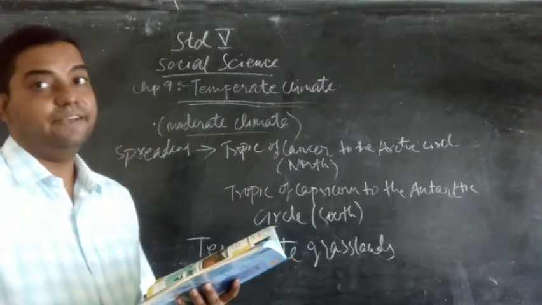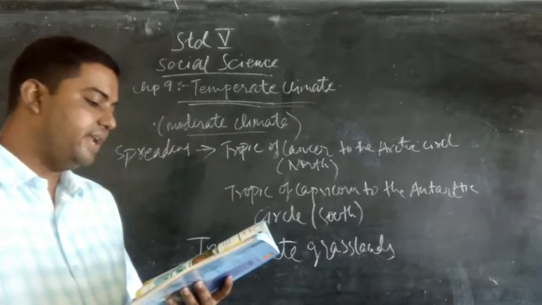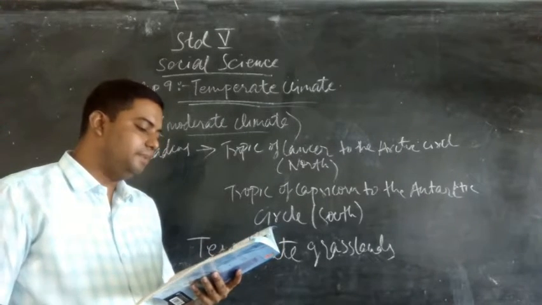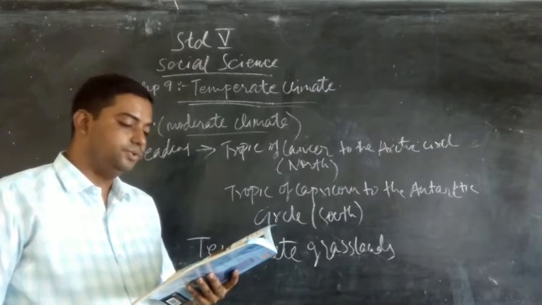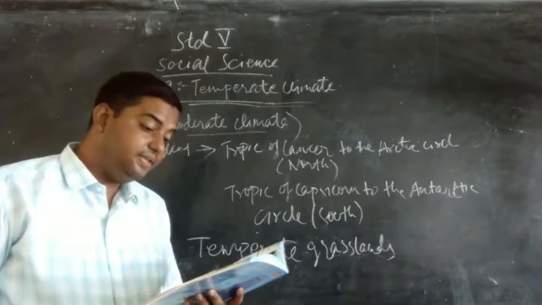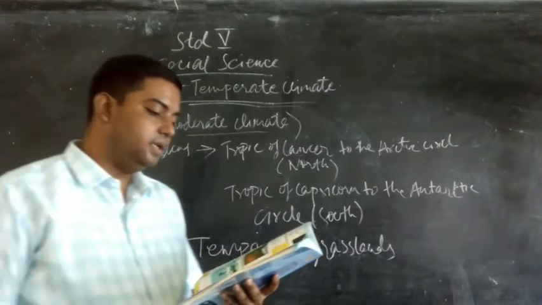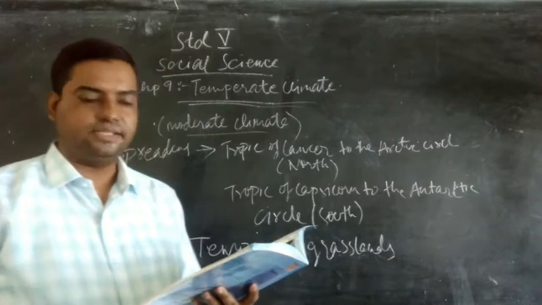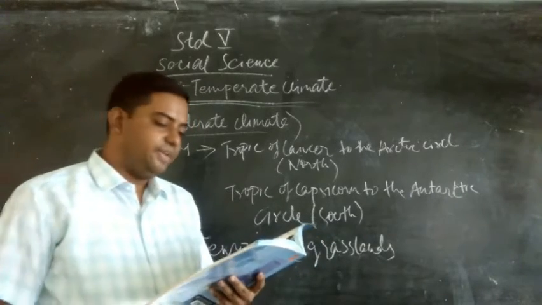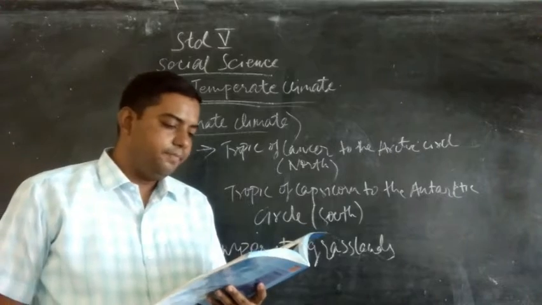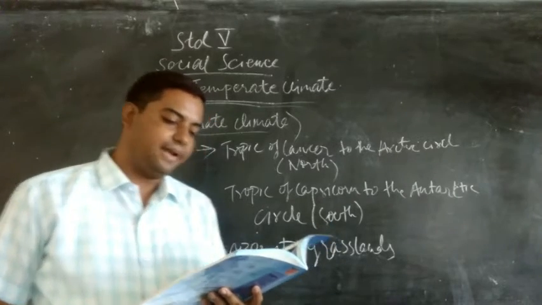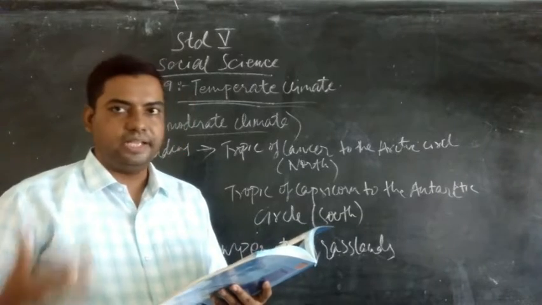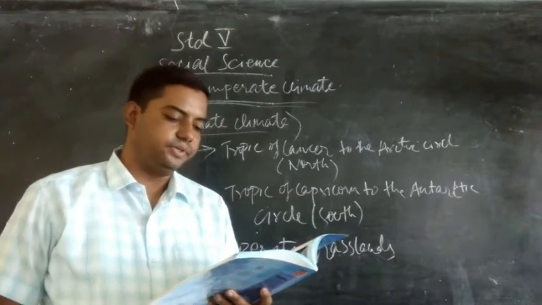Temperate climate has several variations. Mediterranean, maritime, subtropical, and continental climate are some types of climate found in the zone. It also ranges between severe to moderate in the northern and the southern hemisphere. So, temperate climate has several variations in its climate. Some of the variations are Mediterranean, maritime, subtropical, and continental climate. And it also ranges between severe to moderate in the northern and in the southern hemispheres.